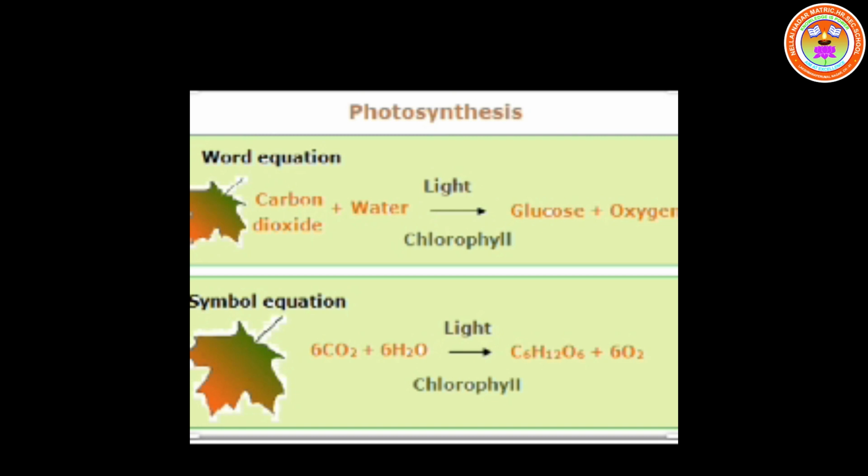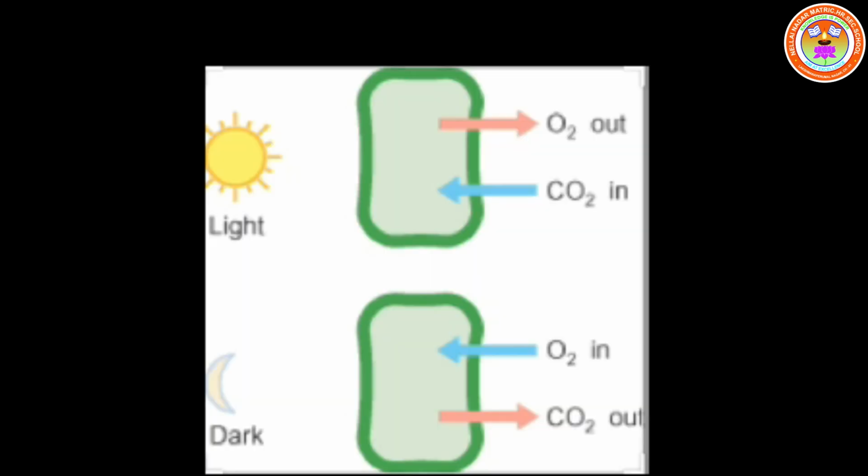So, 6 molecules of oxygen are released at the end of photosynthesis. So, the end product of photosynthesis is glucose, which will be converted into starch and stored in the plant body. Plants take in carbon dioxide for photosynthesis, but for living, plants also need oxygen to carry on cellular respiration.